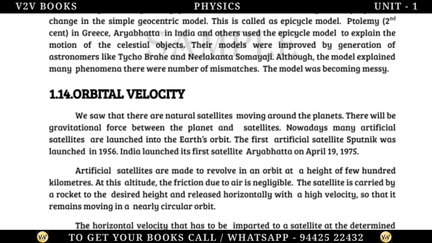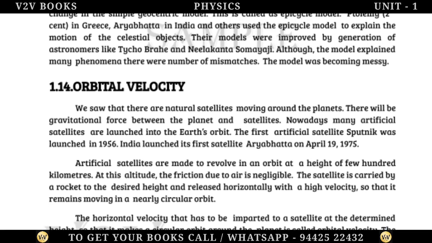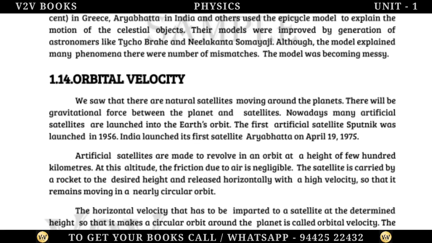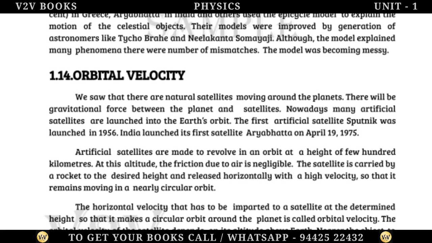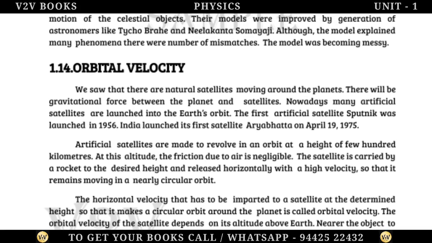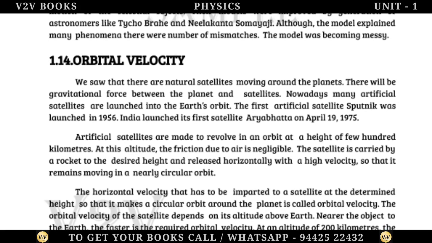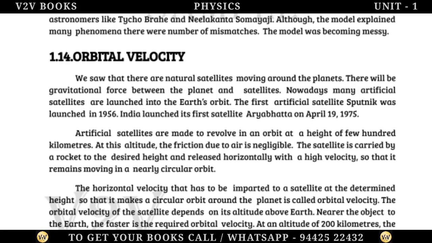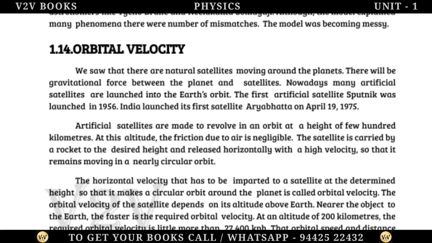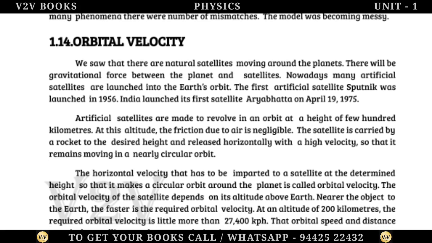Artificial satellites are made to revolve in an orbit at a height of a few hundred kilometers. At this altitude, the friction due to air is negligible. The satellite is carried by a rocket to the desired height and released horizontally with a high velocity, so that it remains moving in a nearly circular orbit. The horizontal velocity that has to be imparted to a satellite at the determined height so that it makes a circular orbit around the planet is called orbital velocity.